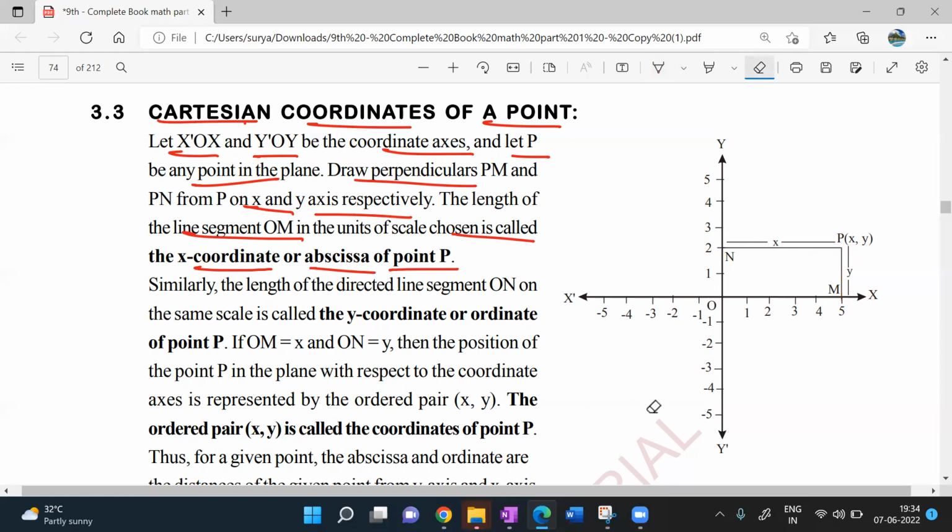Let me explain. Look at this here. I took some lengths. I took 5 units on the x-axis, how many? 5 units on the x-axis. I took 2 units on the y-axis. So whenever you plot a point in the Cartesian plane, how do you have to plot it, beta?